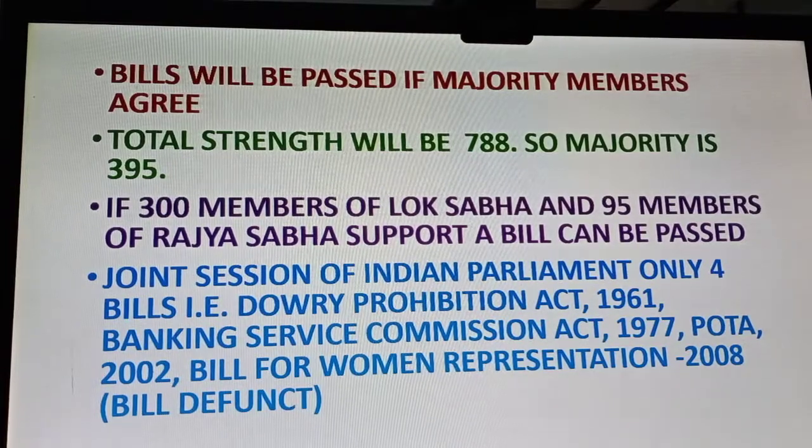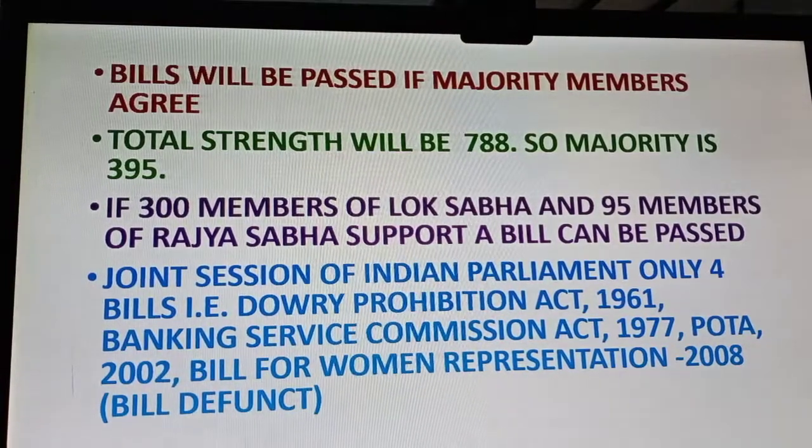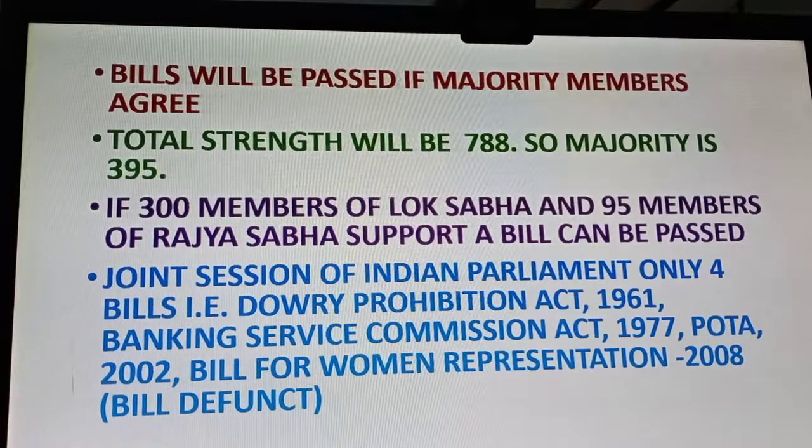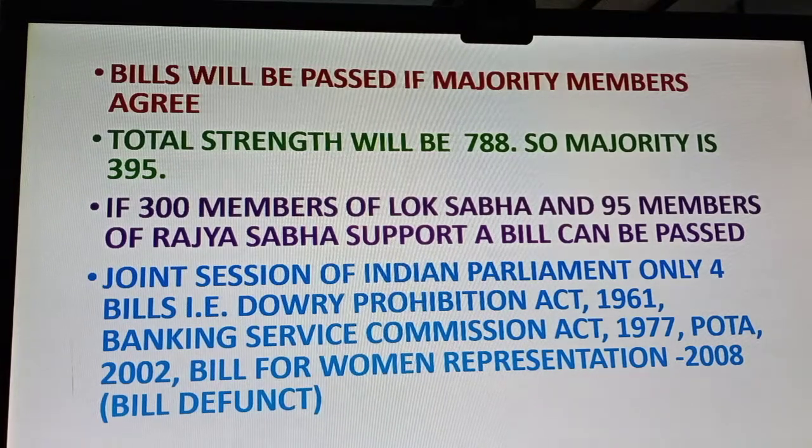In 2002, there was a bill named POTA, the Prevention of Terrorism Act. This bill also was passed by a joint sitting. At that time, Vajpayee was the Prime Minister.